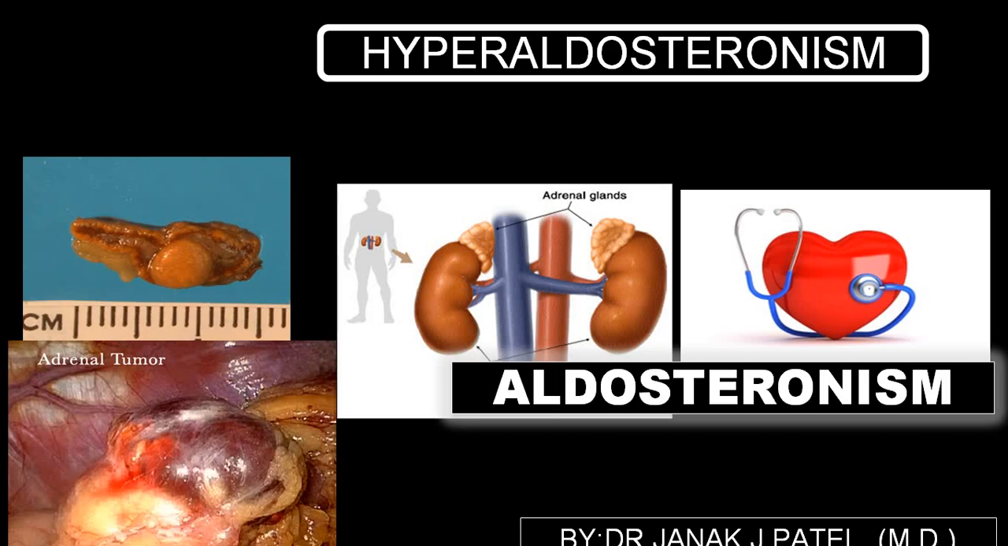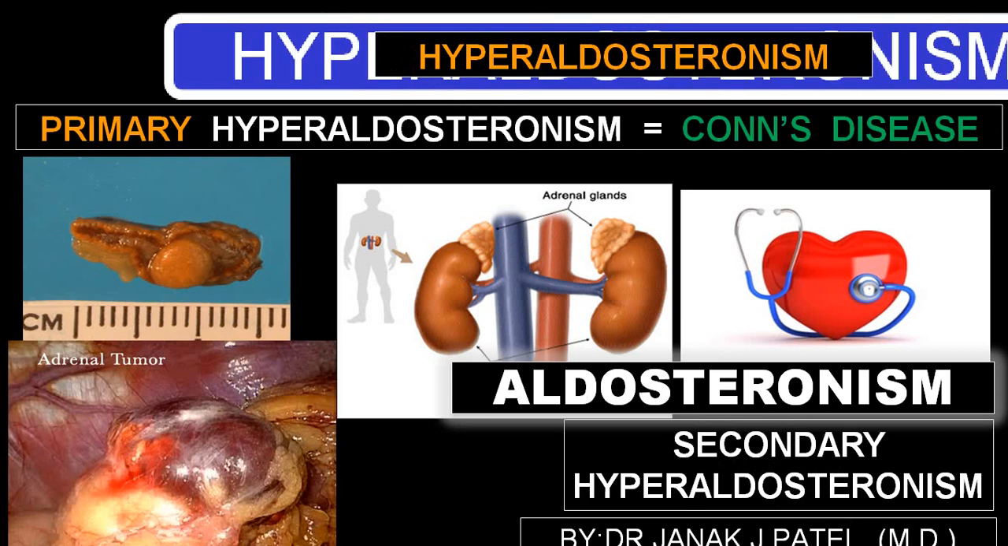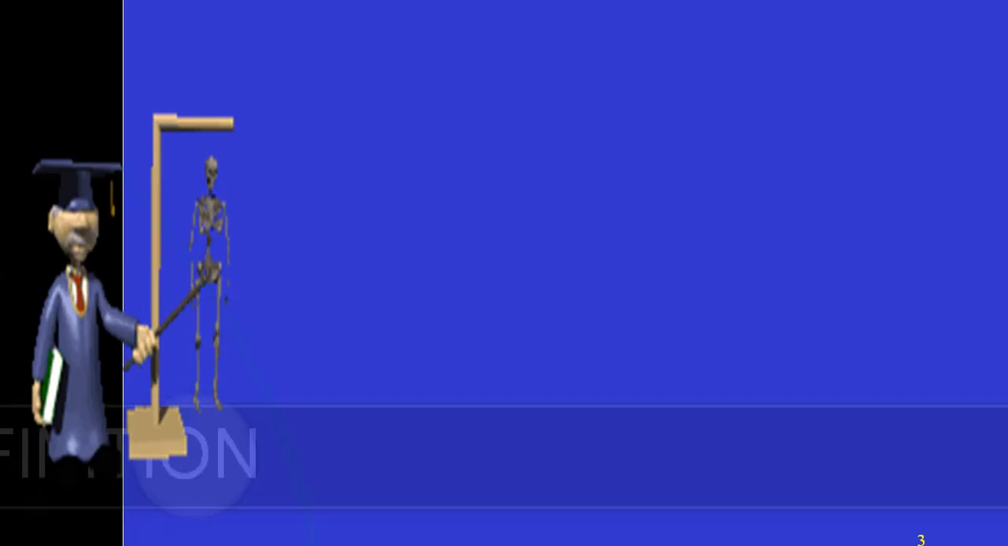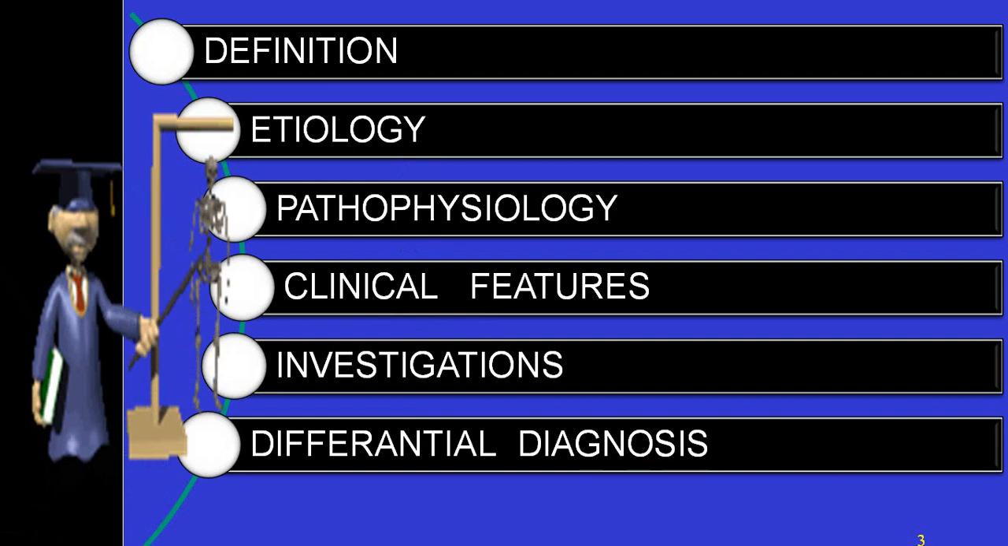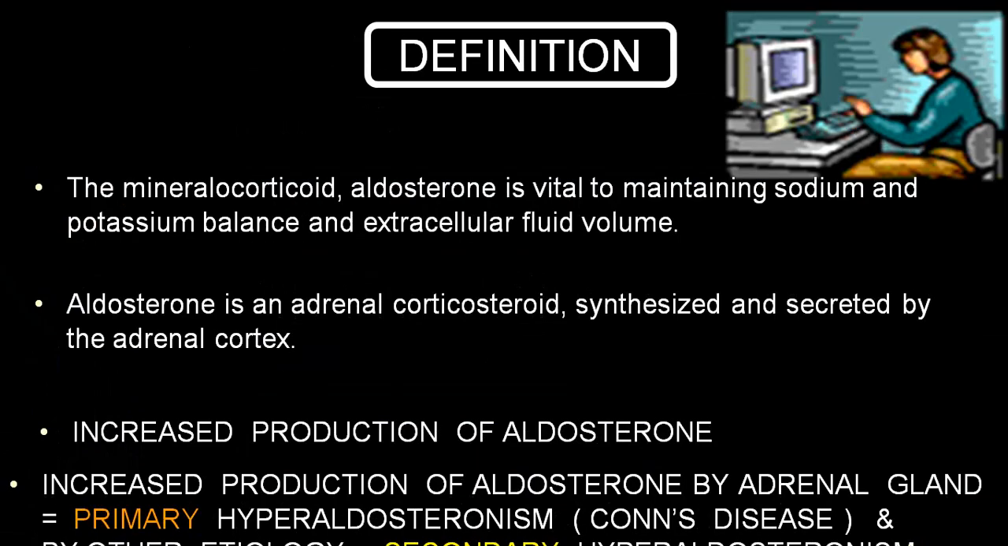Today we'll be discussing hyperaldosteronism. Meaning is very simple: elevated level of aldosterone in blood, also called aldosteronism. Maybe primary, maybe secondary. We'll be discussing in detail. So primary hyperaldosteronism, also called Conn's disease, and secondary hyperaldosteronism. We'll be discussing under the headings definition, etiology, pathophysiology, clinical features, investigations, treatment, complications.